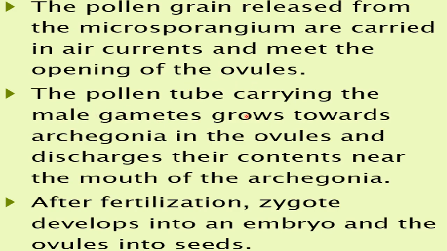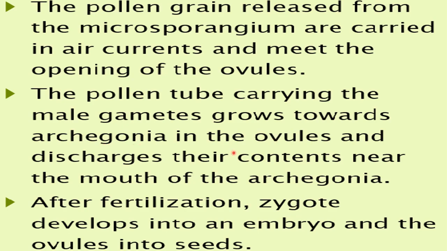Now the pollen tube carrying the male gametes grows towards the archegonium. A pollen tube arises from the pollen grain. A tube-like structure arises from the pollen grain, and inside the pollen grain male gametes are present. So these male gametes will now be in the pollen tube, and this pollen tube will grow towards the archegonia. What are archegonia here? The female sex organ, right? It grows towards the archegonia, which are present inside the ovule.